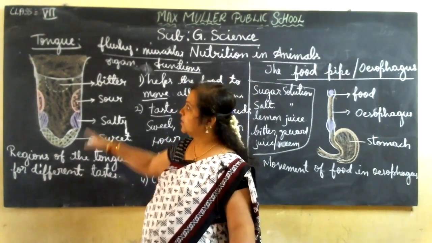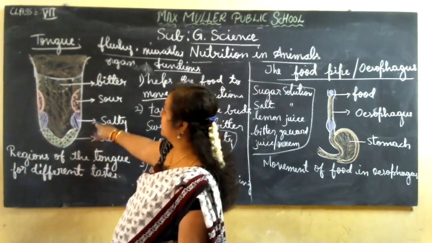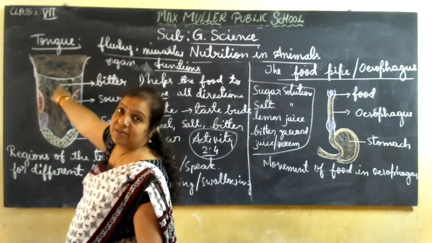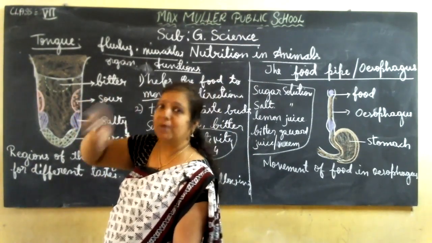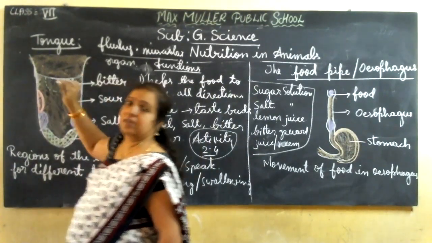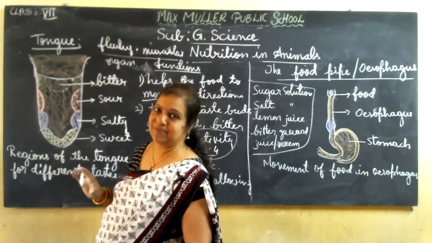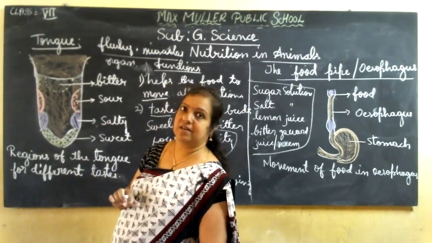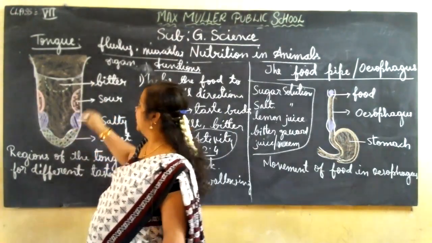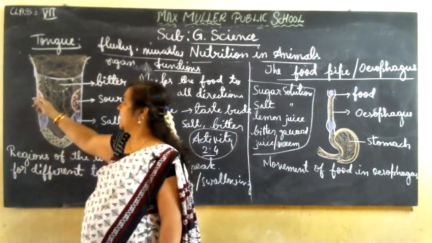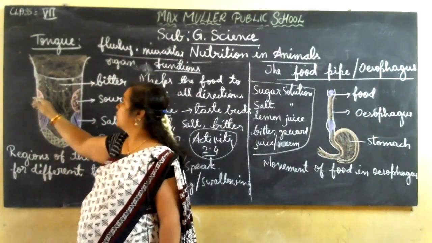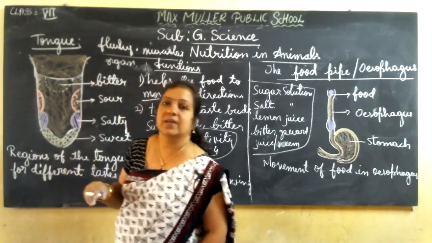Okay, so let me explain. When you put the bitter thing at the back of the tongue, here you will feel it more and more bitter. These are the taste buds which are sensitive to the bitter taste. They are giving the bitter taste. So this is the place where bitter taste buds are present. Then sourness is at the edges, near the back side, both these corners. They are giving us the sourness.